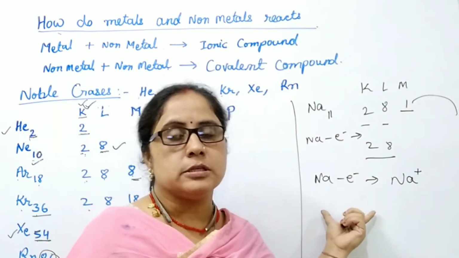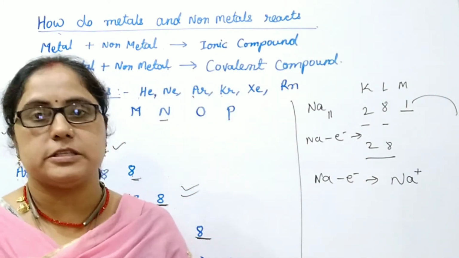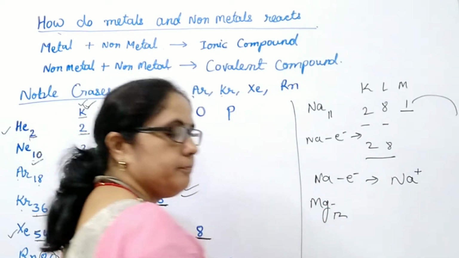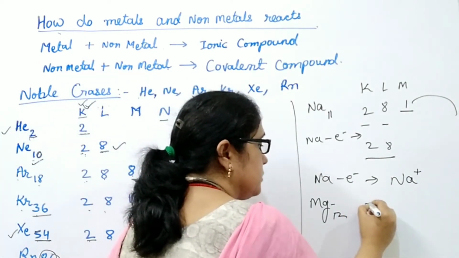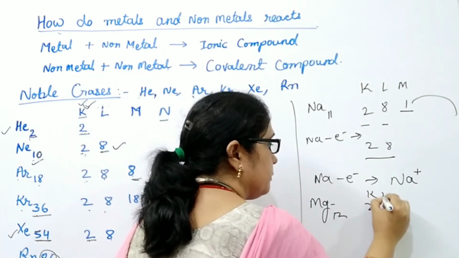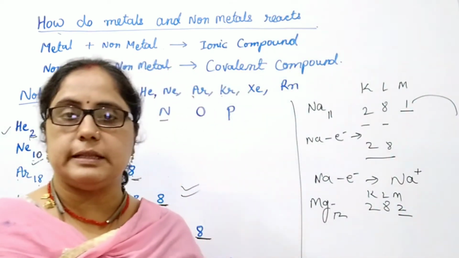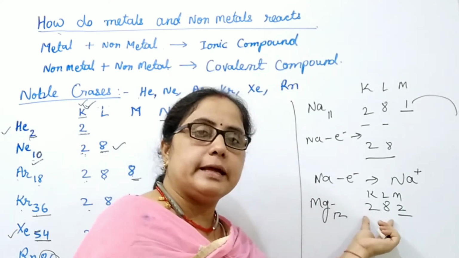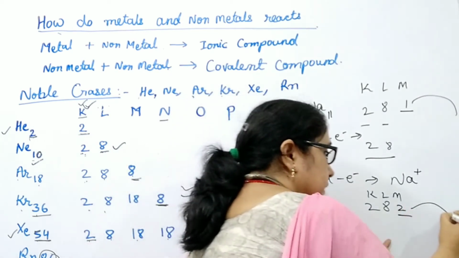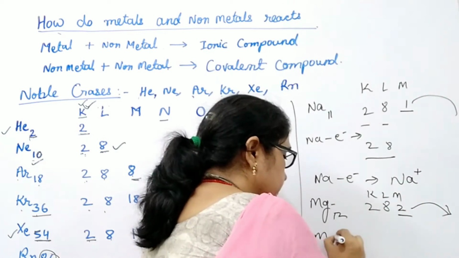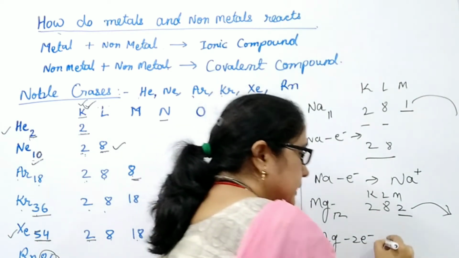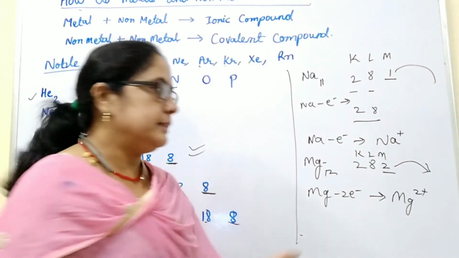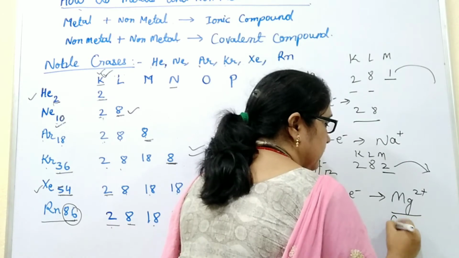If any atom loses two electrons, then it carries two positive charges, like magnesium. Atomic number is 12. Electronic configuration is 2, 8, 2. Now it has two electrons in its valence shell. So for acquiring 8 electrons in its last shell, it loses 2 electrons, and when it loses 2 electrons, it carries 2 positive charges. And these positively charged particles are called cations.